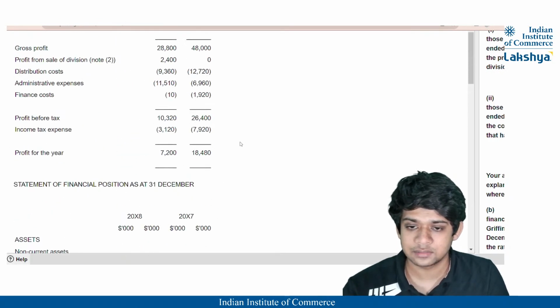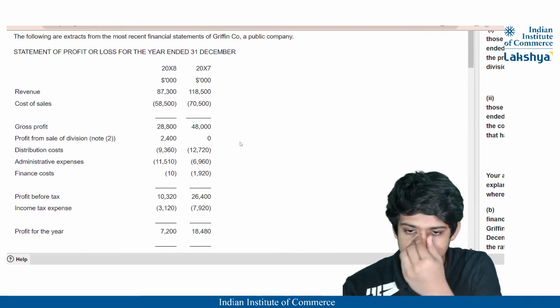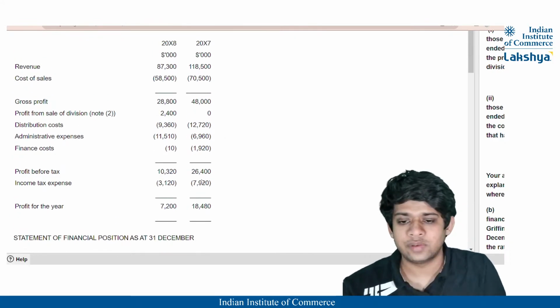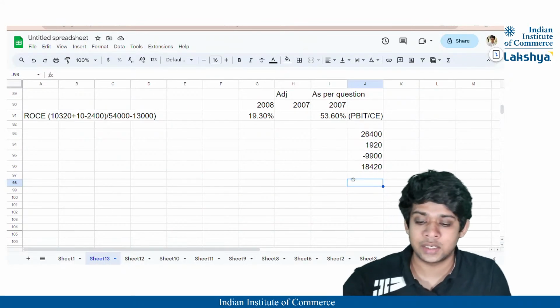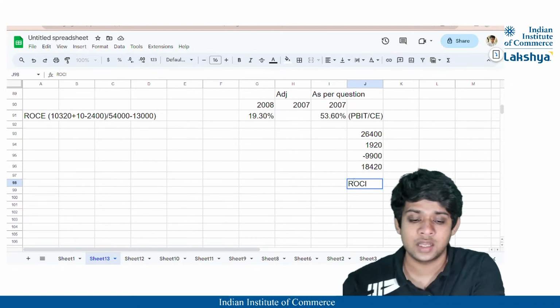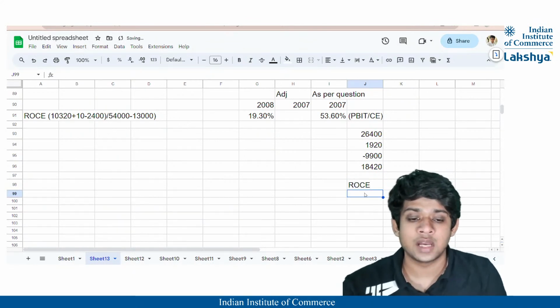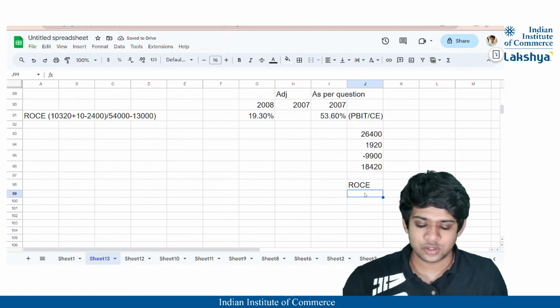Where is it? Yes. So we have got our profit before tax. Now, in the later part, regarding our return on capital employed, ROCE, it is the assets that are there, correct?